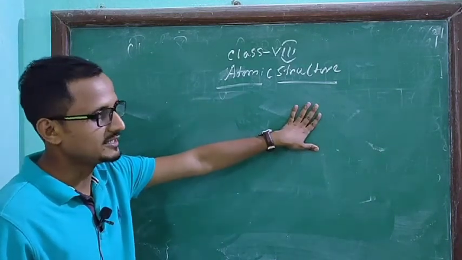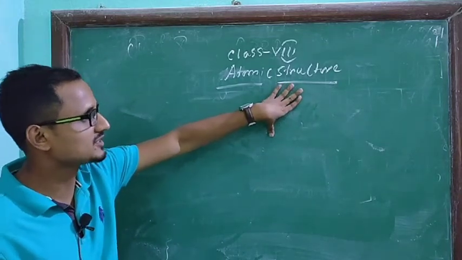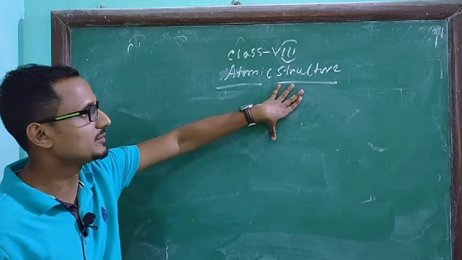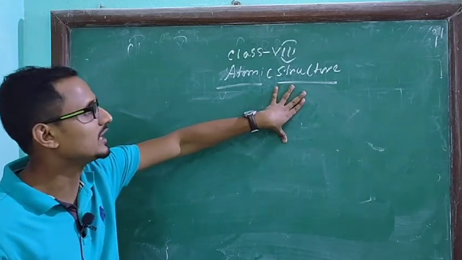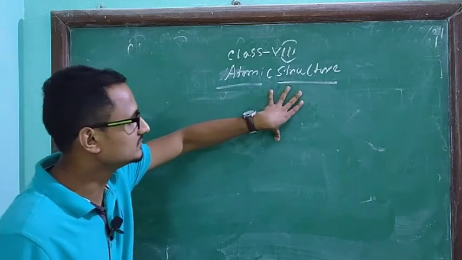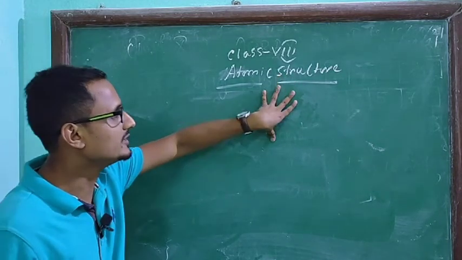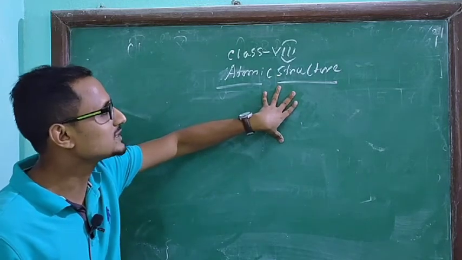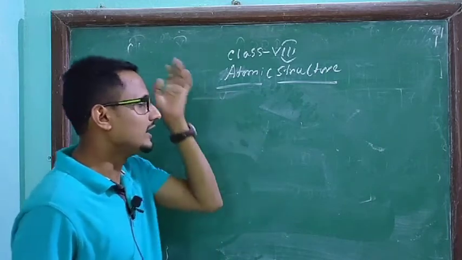Now, in the last videos I have already told you about the basic concept of atomic structure. That means you have learned about Rutherford's atomic theory, and there he has told that atoms have one nucleus, and most of the space in the structure of an atom is vacant.